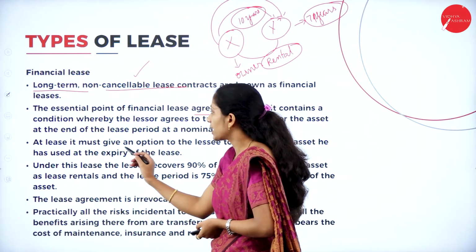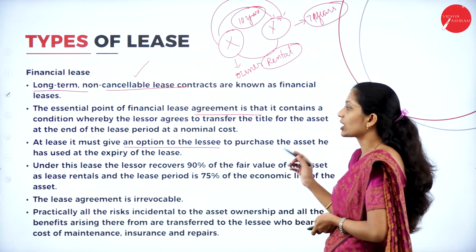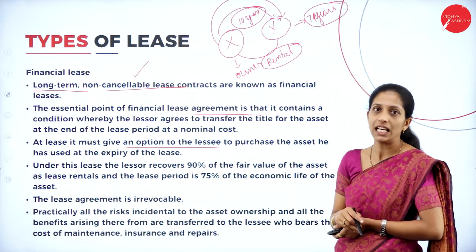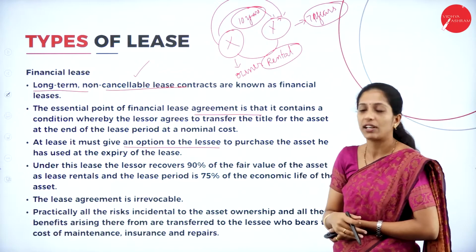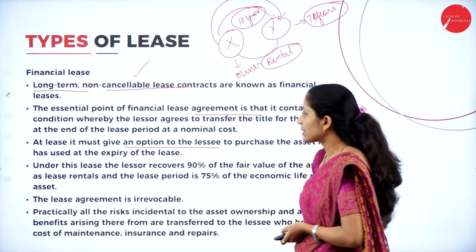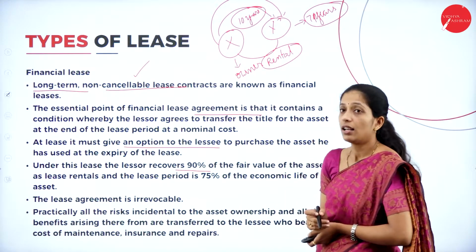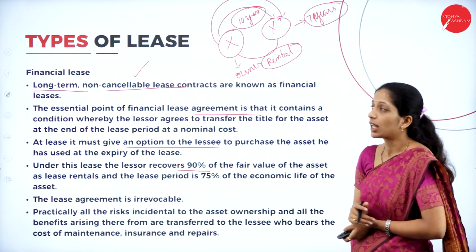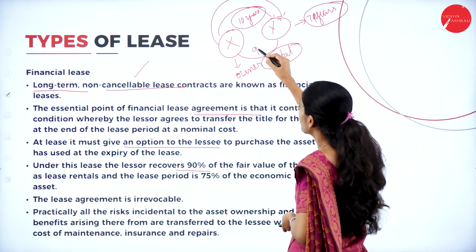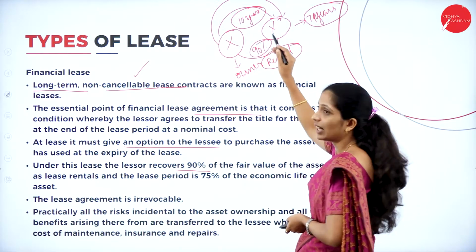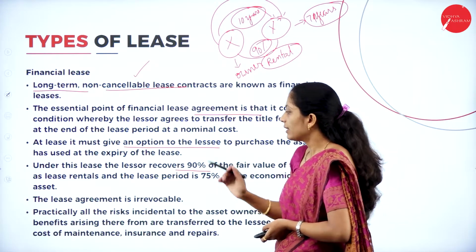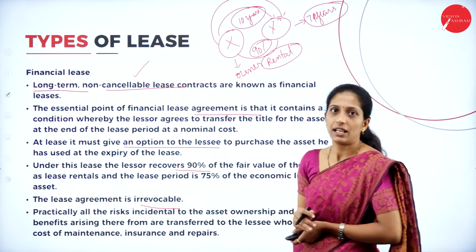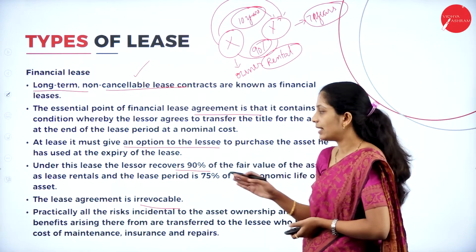At least it must give an option to the lessee to purchase the asset at the expiry of the lease agreement. The lessor is having a chance to transfer the asset. Under the lease, the lessor recovers 90%. Now, how will the amount be recovered? Through the lease rental itself, 90% will be recovered, whereas 10% will be recovered after the lease agreement. The lease agreement is irrevocable, in the sense it cannot be cancelled.